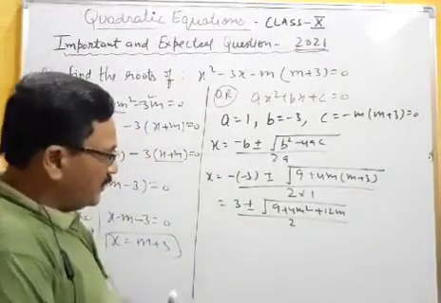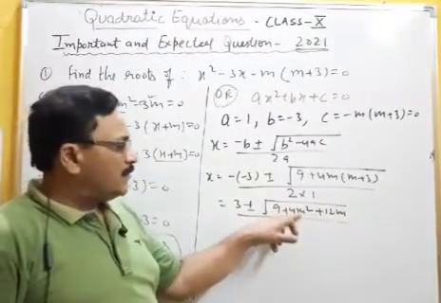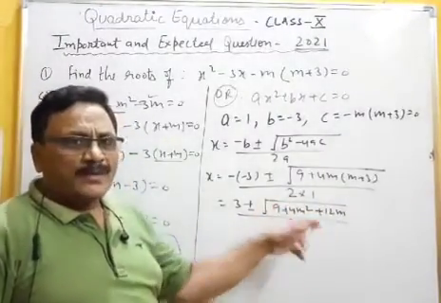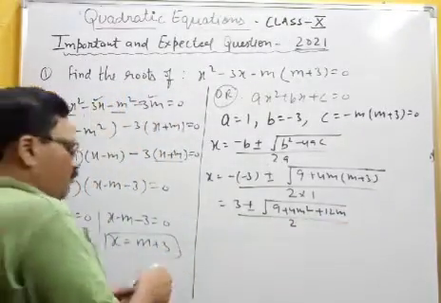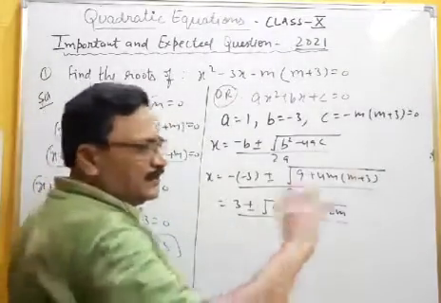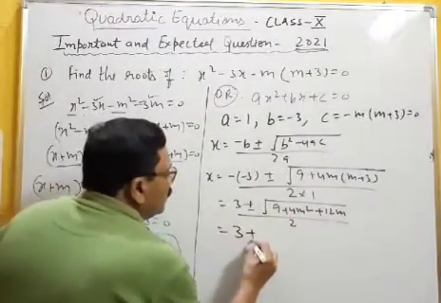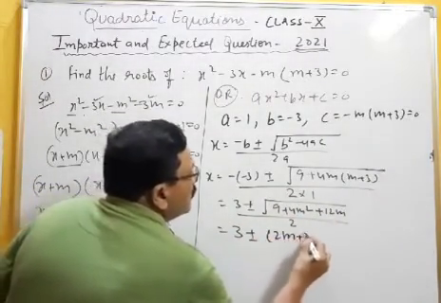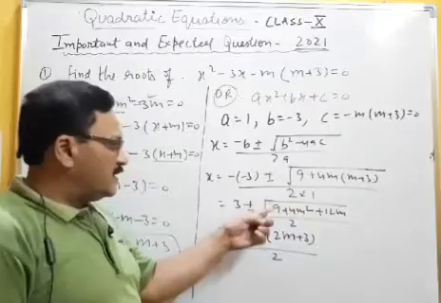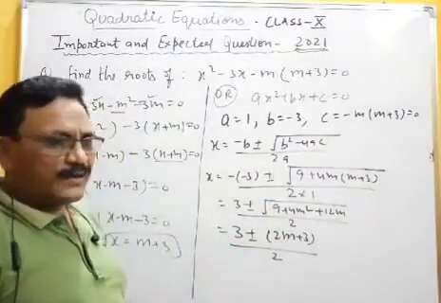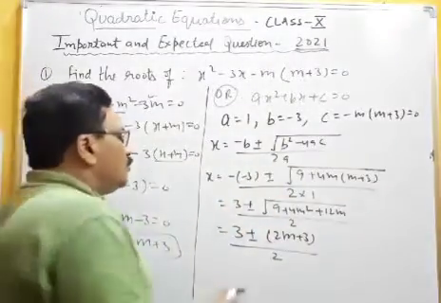Okay, now you see 9 plus 4m square plus 12m, 9 is 3 square, 4m square is 2m square, and 12m is 2ab form. So a square plus b square plus 2ab form is there. We can write in the form of a plus b whole square, and it will give you what, 3 plus 2m whole square. Then remove this under root sign, you will get your answer. So I think the next step will be very clear to you. 3 plus minus 2m plus 3 upon 2. I think everybody understood very well, because this 9 plus 4m square plus 12m we converted into a plus b whole square, and because it is within the under root sign, so we remove the under root and the square sign, right? So now open the brackets.